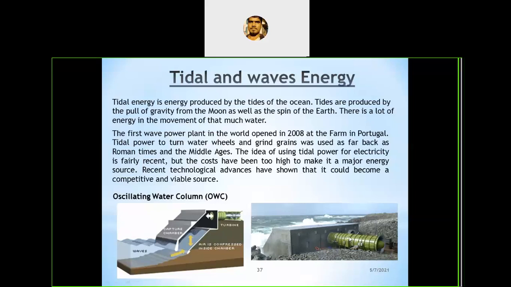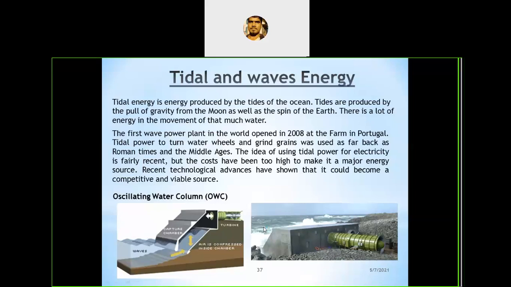It should have a large gate, and also have low head hydraulic reversible turbines, meaning turbines which should operate in either direction. If the tides are moving in one direction, it should rotate. If the tides are going back to the ocean, in the reverse direction, the turbine should also rotate, meaning it should rotate in both directions of the waves.